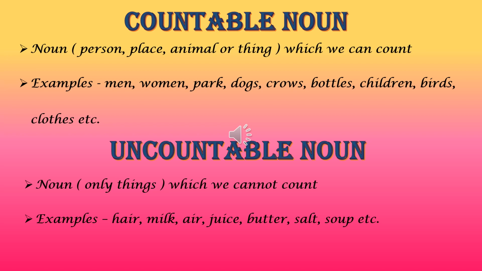Air. Can you count that 1 air, 2 air, 3 air? No, it's not possible. Juice. Can you count 1 juice, 2 juice, 3 juice? No. Same way salt and same way soup. These are some examples of uncountable nouns.